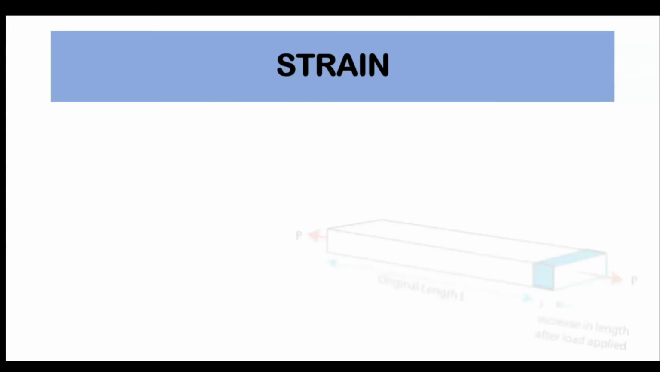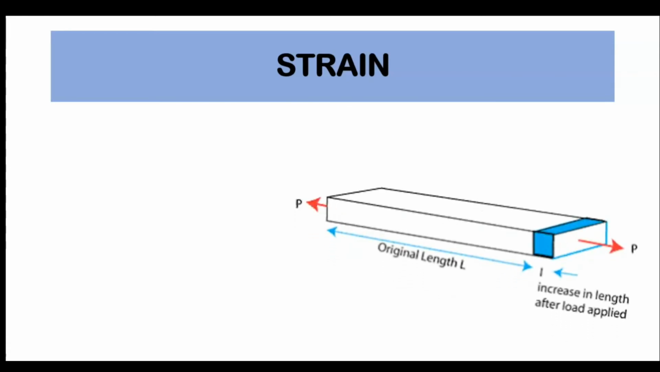Strain. Whenever a force acts on a body, it undergoes some deformation. This deformation per unit length is known as strain. See in the figure, the load is applied in the external direction. This is the original length and this is the change in length due to the applied load. This is the increase in length after load applied. That is deformation. So, mathematically, strain is deformation per unit length.